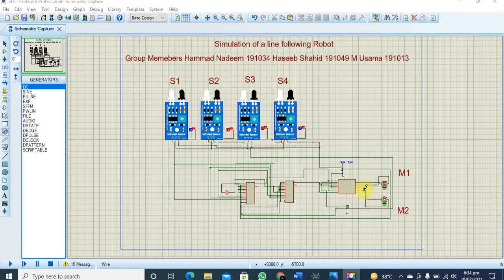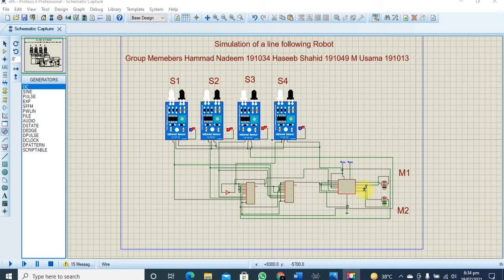The major difference is that in digital logic design we will only discuss 0 and 1, and we can follow the whole combination with the help of 0 and 1. But with Arduino or other microcontrollers, they have the capability to reduce the speed of the motors separately or all at the same time.